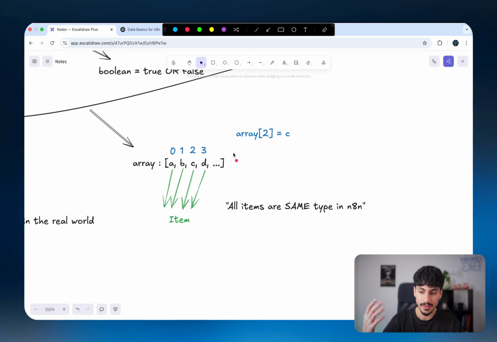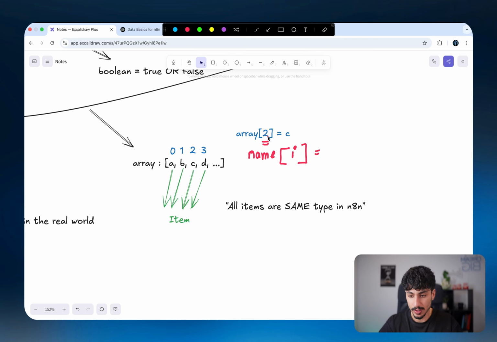And the reason why that's relevant is because if you wanted to refer to one single value inside an array, so you only wanted to look at the third item or the item at index number 2, you'd write it as the name of the array, and next to the name of the array, you'd have a square bracket, and then you'd put the number of the index of that specific item that you're looking for, and that would be equivalent to whichever value it maps to inside the array.